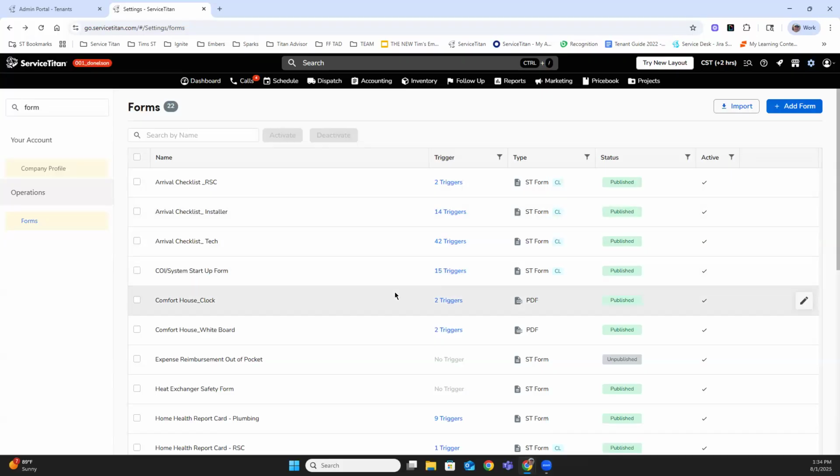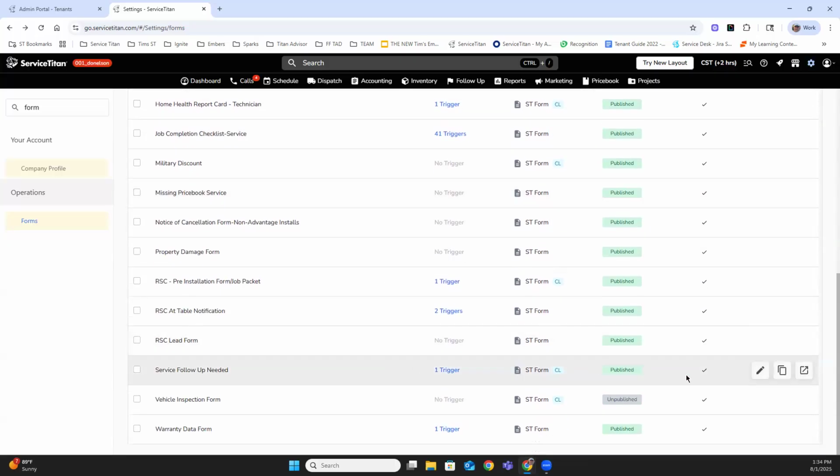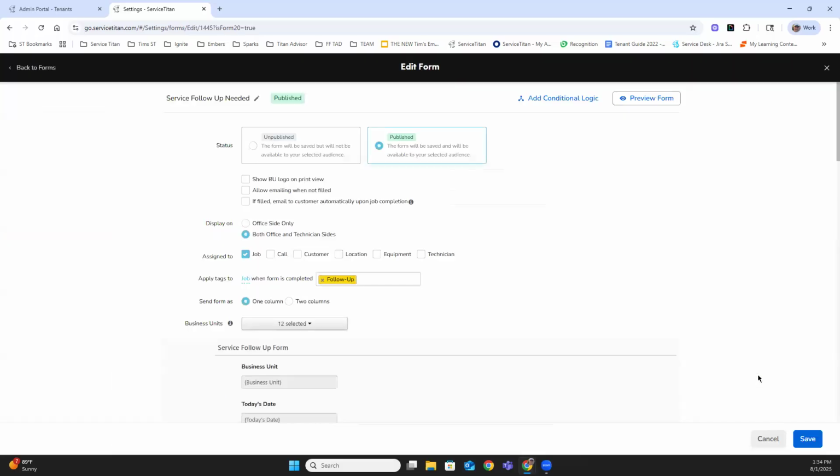We're going to add a tag. So let's open up that form again and add that tag. We're going to go right here. You can see that we've added the tag to the form. So anytime this form is completed, we will have a follow-up tag, which is pretty cool. That's going to highlight that this form was completed. That's a great tag to have, that there's a follow-up needed.